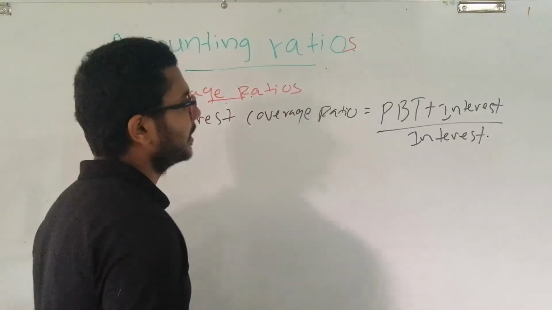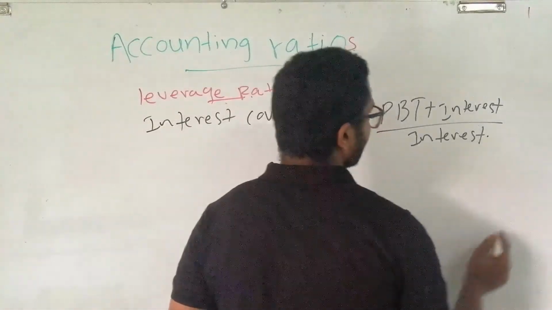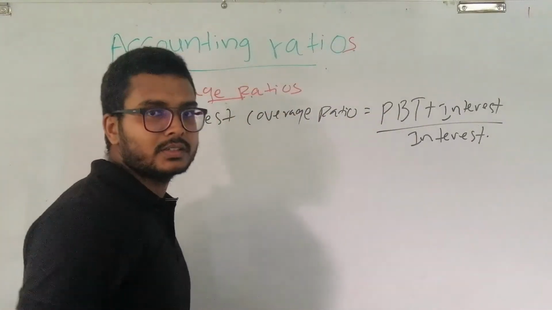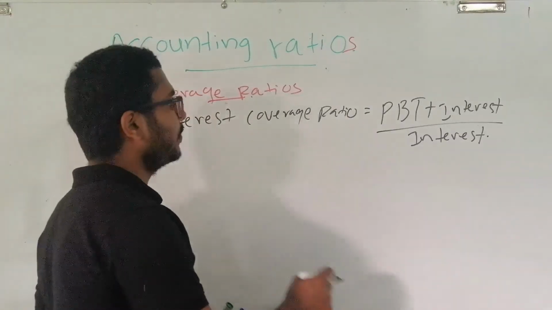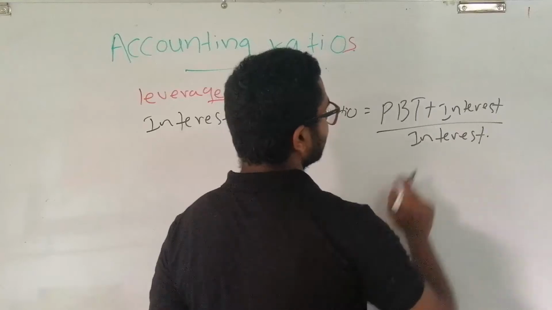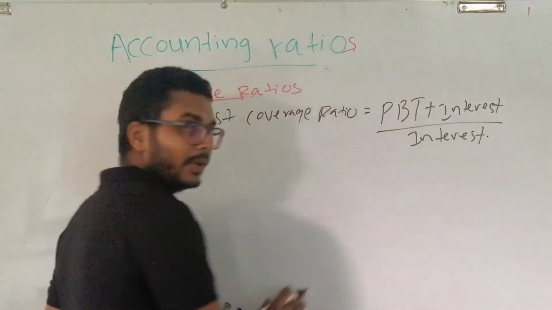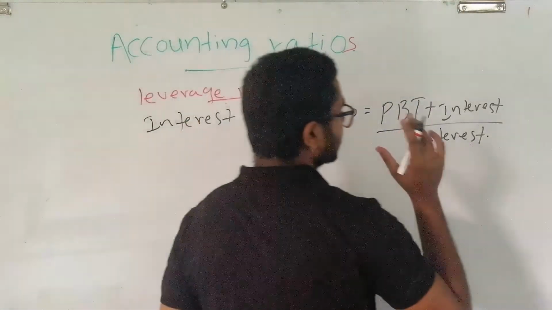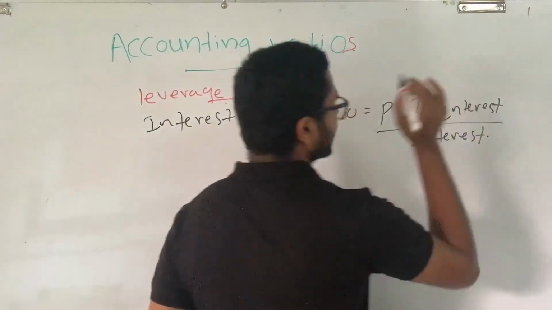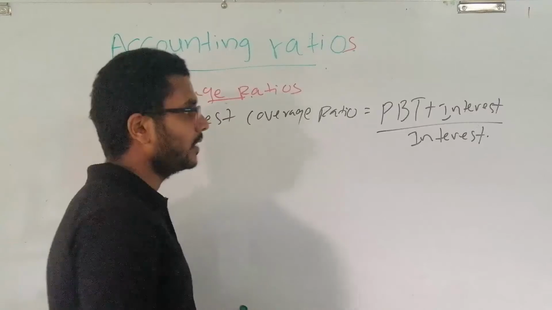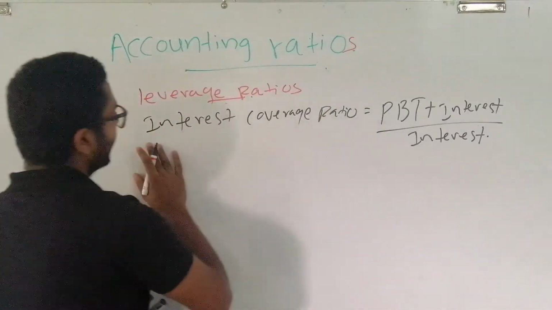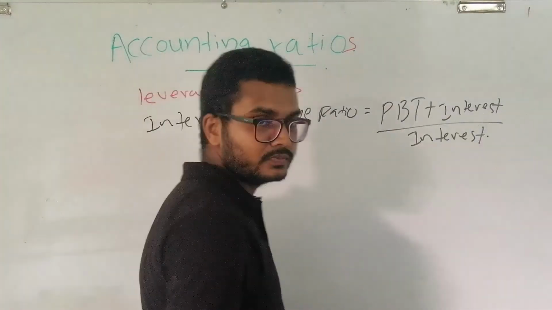You know, when we take loans, we have to pay the interest. Here we assess whether the earnings of the company is sufficient to cover the interest for the long-term loans. That is what we do by calculating this ratio.